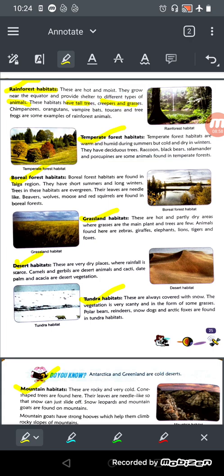Chimpanzees, orangutans, vampire bats, toucans and tree frogs are some examples of rainforest animals.